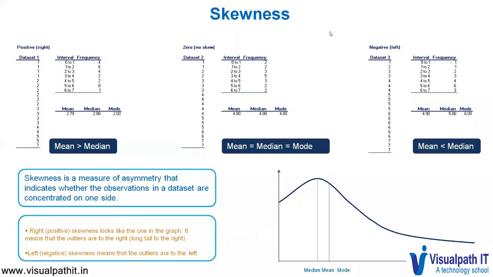Why is skewness important? Skewness tells us where the data is situated or concentrated. All the three measures, mean, median, and mode, should be used to understand the dataset.